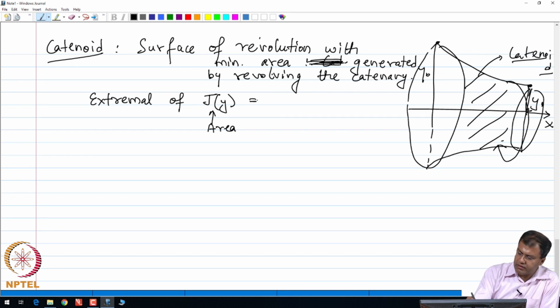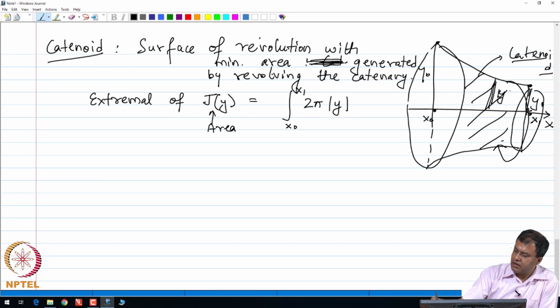We are trying to minimize this area, and the area is given by the integral from x 0 to x 1. This is my point x 0 and this is my point x 1, and the area is given by the area of this irregular cylinder, which is 2 pi times the absolute value of y, which is the height of this catenary, times ds, which is the lateral length of this cable, or the arc length.